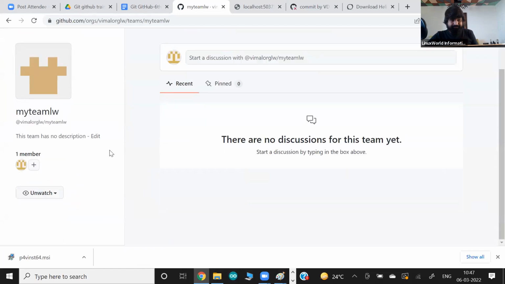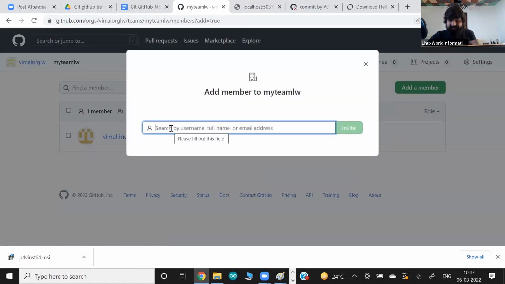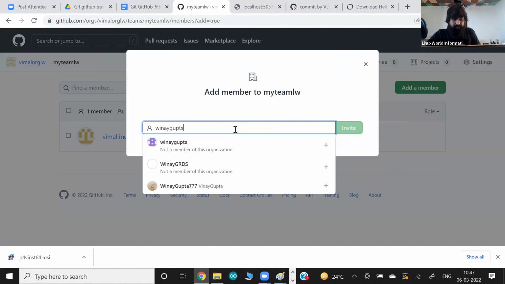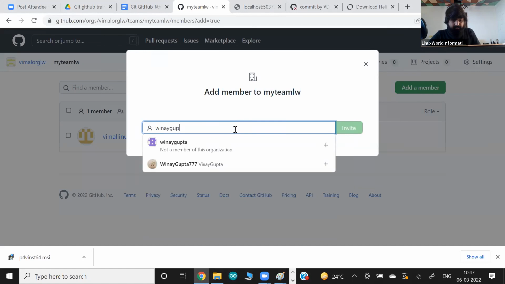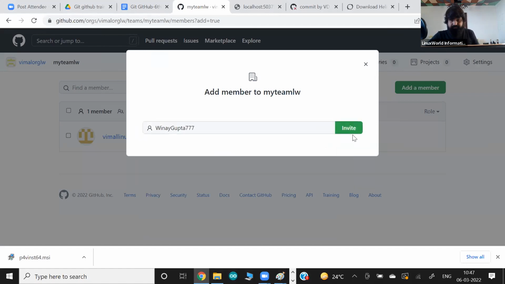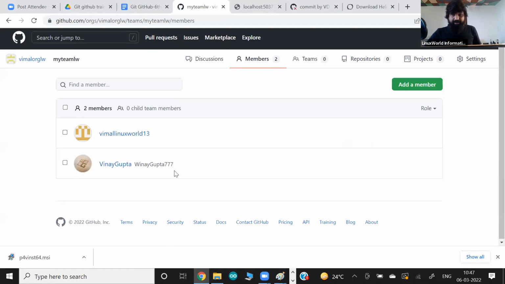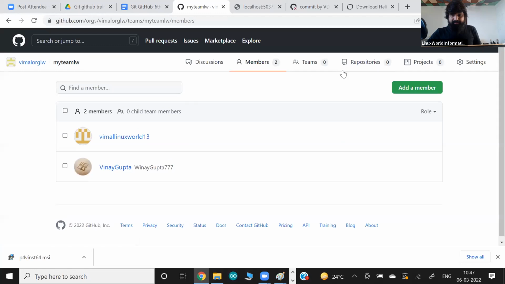And in this team, I want to add members. Multiple different ways just to organize things, right? So let's say I want to add a member, same way, Vinay Gupta, who is already there in my organization. Vinay Gupta 77. So now this is a part of my team. This is what I'm creating, and we can also give the access.